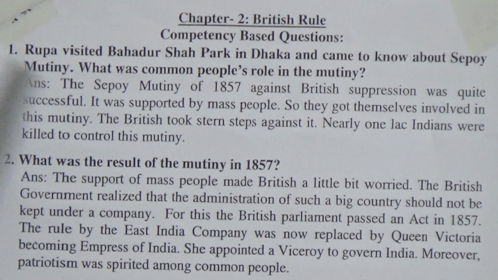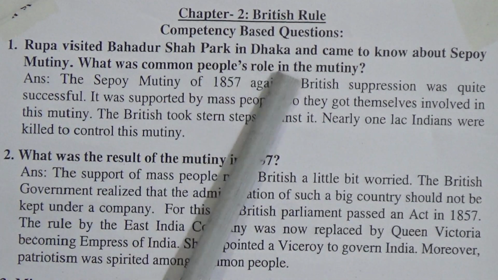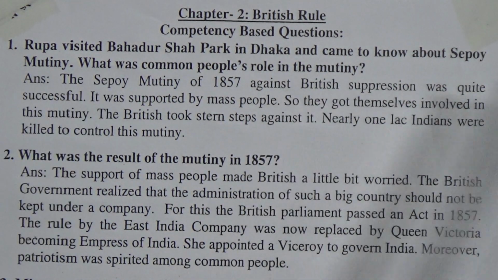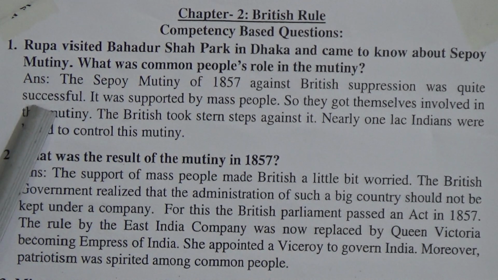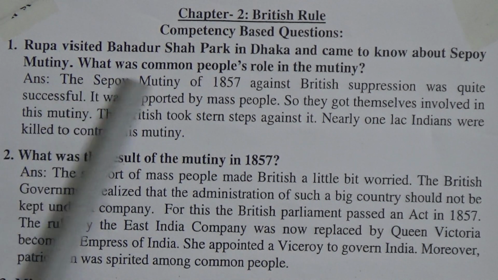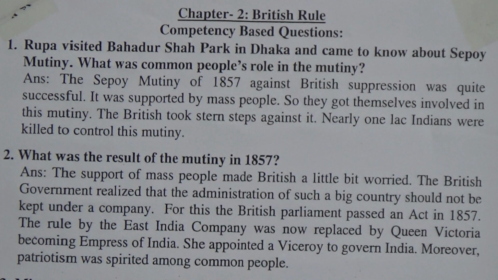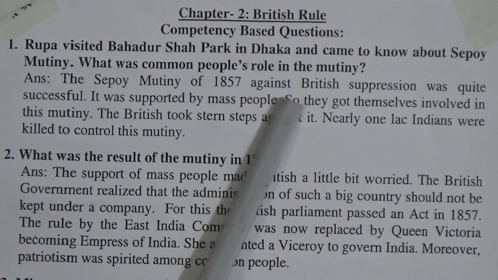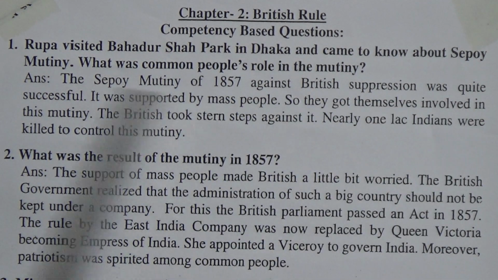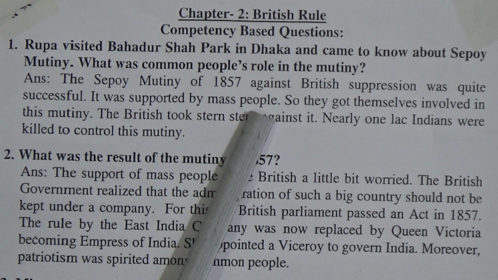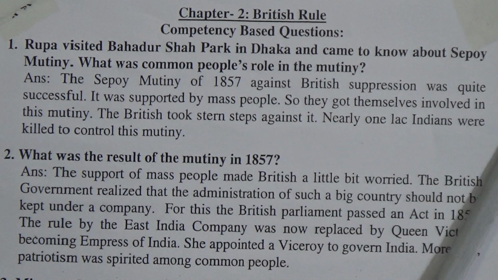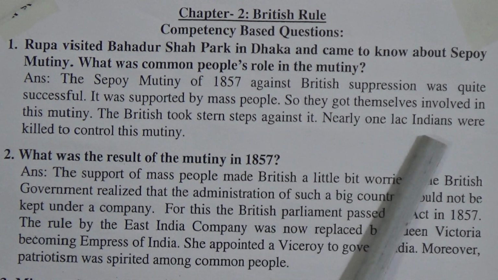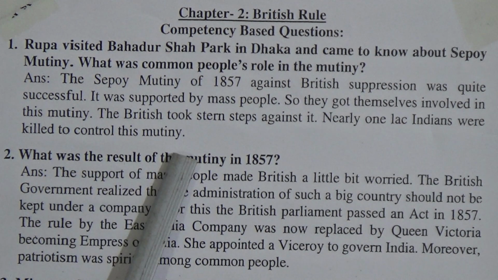Number 1. Rupa visited Bahadur Shah Park in Dhaka and came to know about Sepoy Mutiny. So this is the stem or event. Now what was common people's role in the mutiny? And the answer is, the Sepoy Mutiny of 1857 against British suppression was quite successful. It was supported by mass people, so they got themselves involved in this mutiny. The British took stern steps against it. Nearly 1 lakh Indians were killed to control this mutiny.